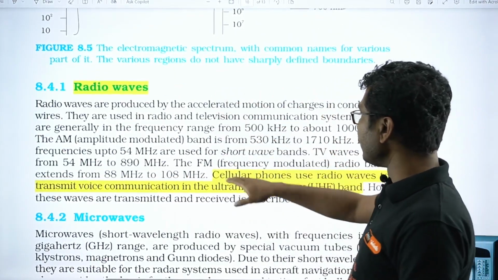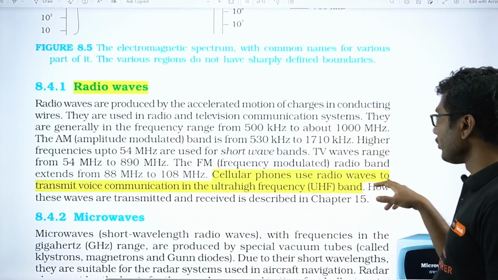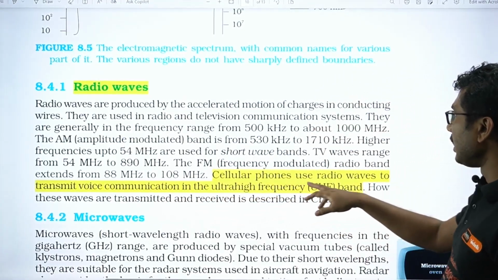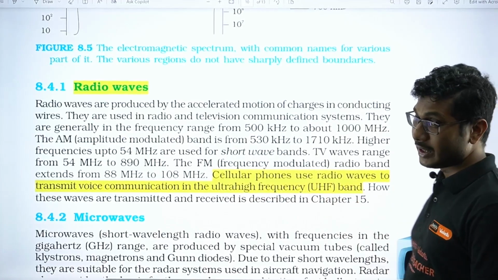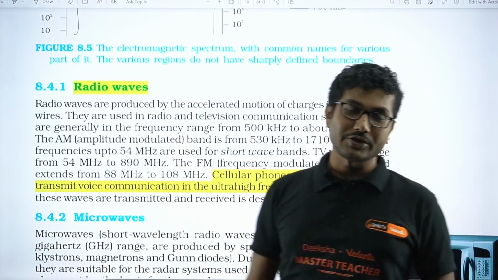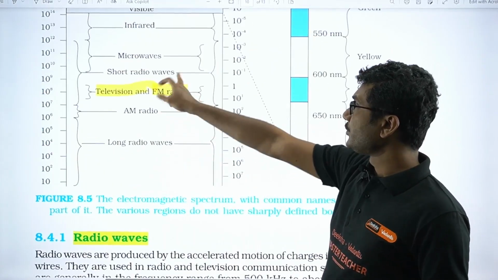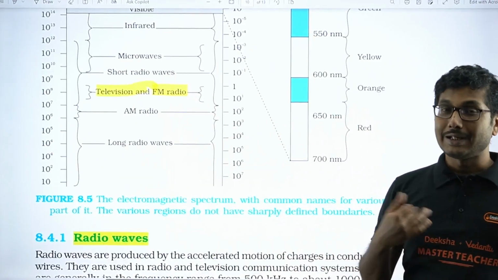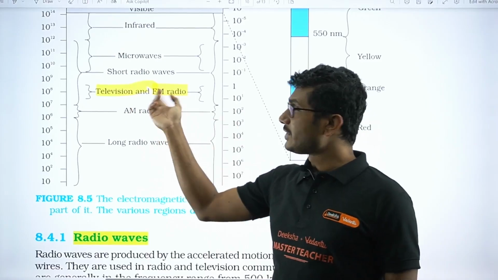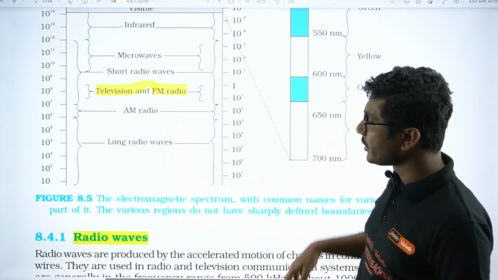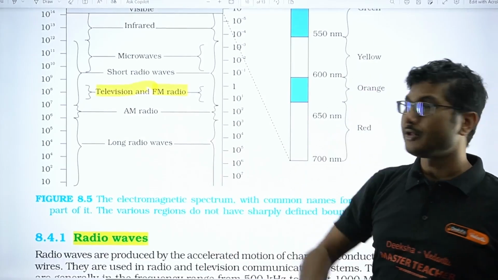Radio waves are used for cellular phones, which use radio waves to transmit voice communication in the ultra high frequency band. So short radio waves are used for telecommunication, whereas television and FM radio are in the middle band, then AM radio, then long radio waves. Long radio waves are for long range communication.